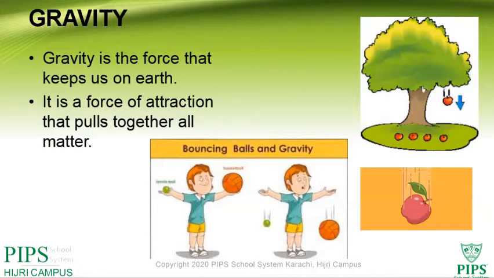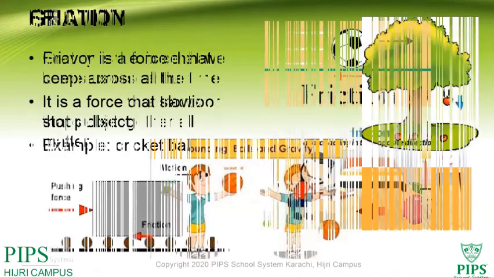For example, if we are playing with a bouncing ball, gravity attracts it back to Earth.